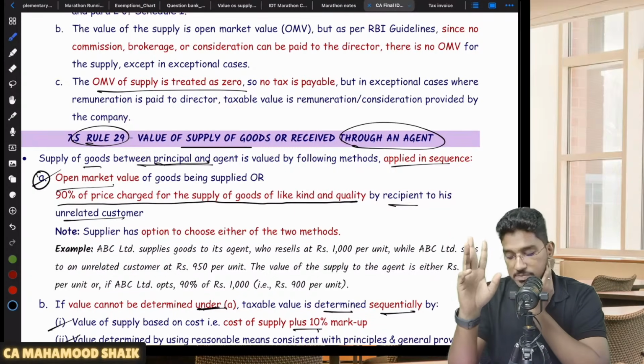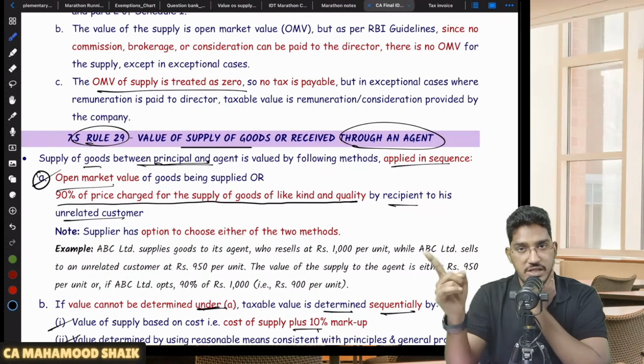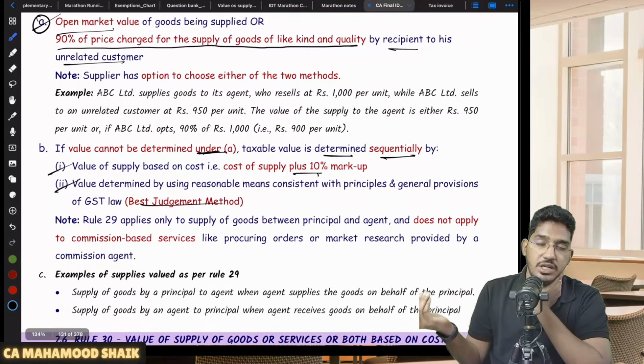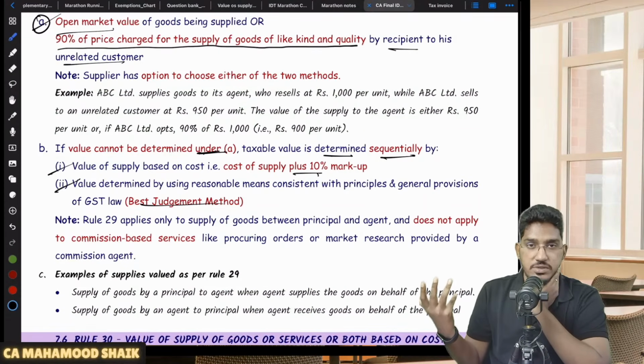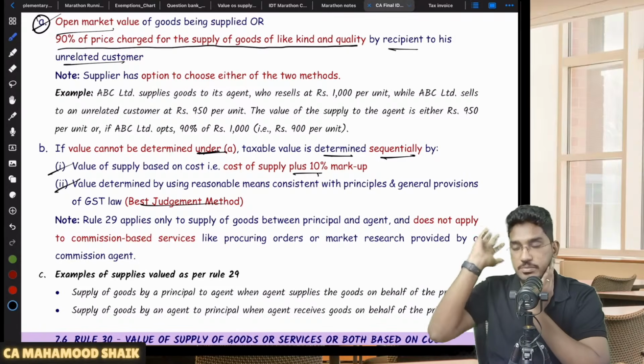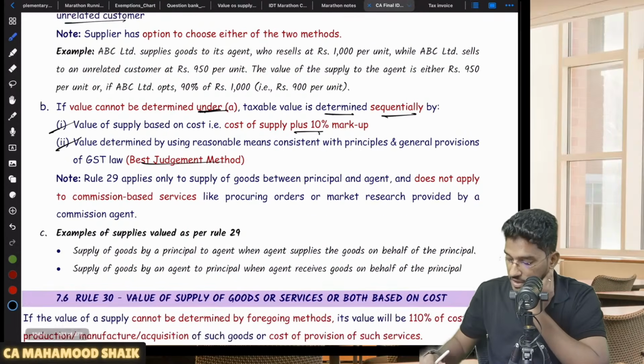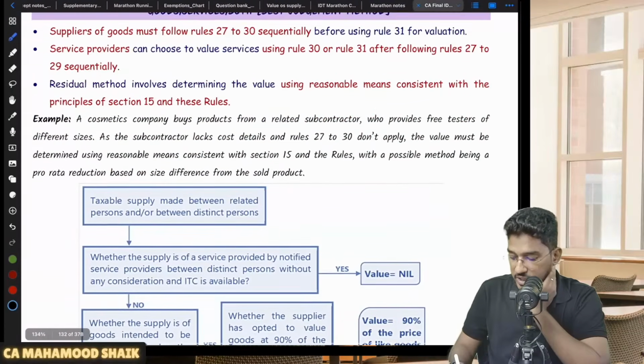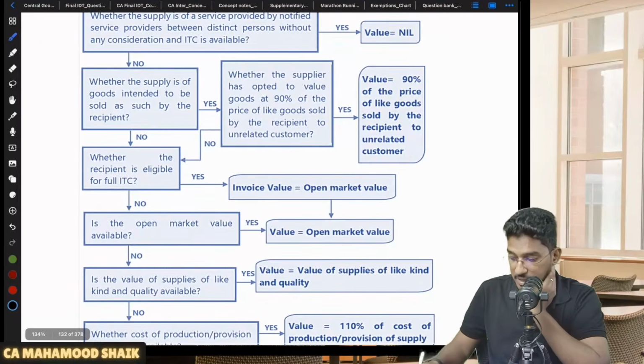So how to determine value as per rule number 29? Either open market value or 90% of the value charged by the recipient to his unrelated person. If you are unable to apply this, it will be determined by following rule number 30 and rule number 31. What is rule number 30? Cost plus 10%. What is rule number 31? Best judgment assessment. Simple. Right. Rule 30 we have already covered, cost plus 10%. Rule 31, as I have told, best judgment assessment will become applicable here.